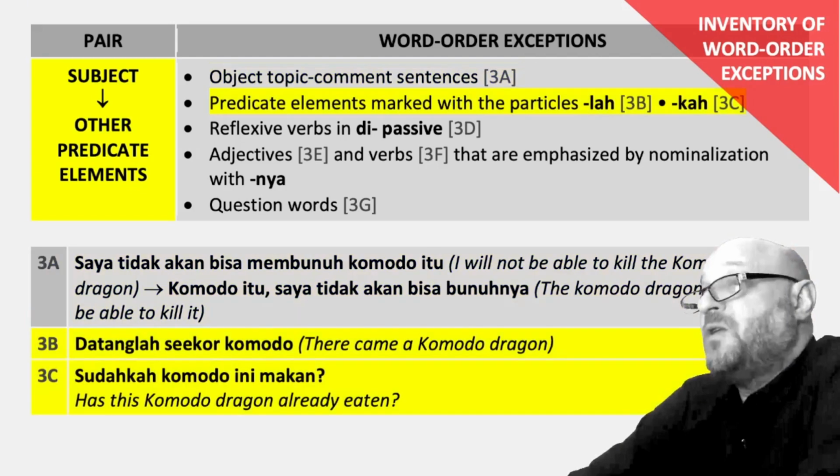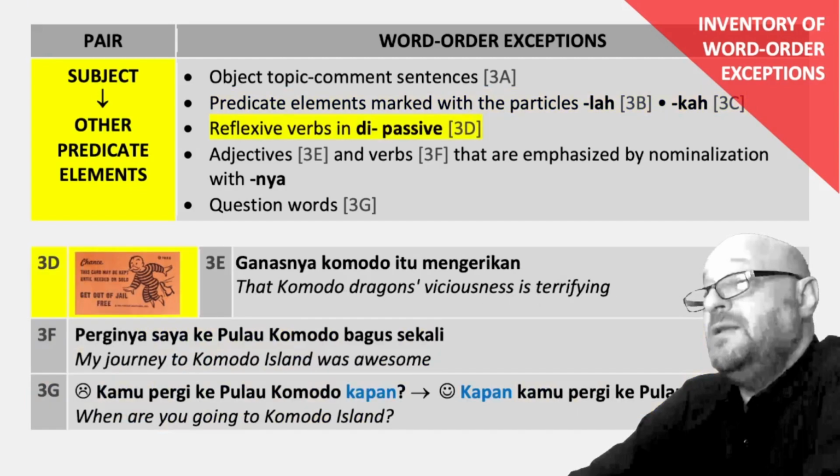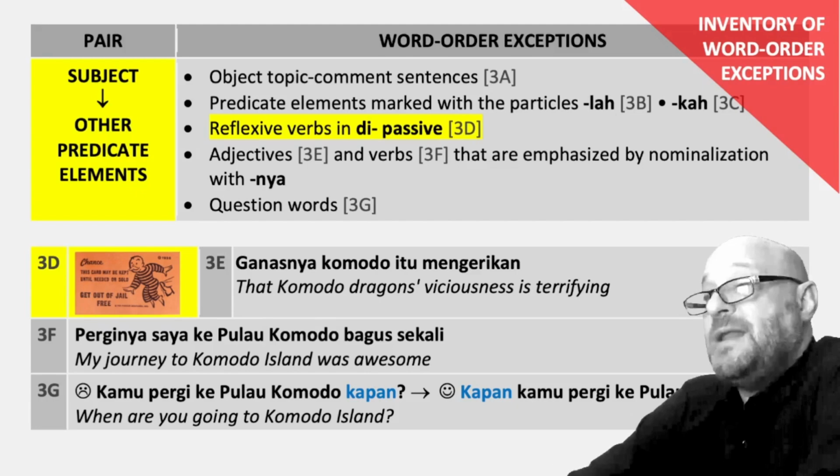Predicate elements marked with the particles lah and kah. Example 3b, datanglah seekor komodo. There came a Komodo dragon. Example 3c, sudahkah komodo ini makan? Has this Komodo dragon already eaten? Reflexive verbs in D passive. Example 3d, nope. Let's use my get out of jail card.